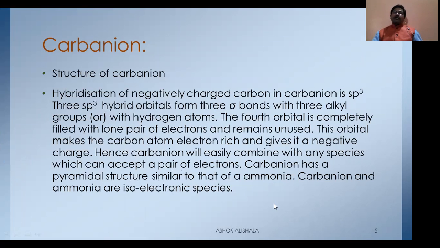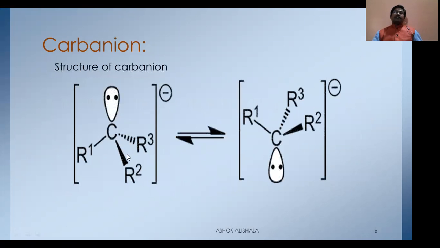Hence, a carbanion will easily combine with any species which can accept a pair of electrons. Carbanion has a pyramidal structure similar to ammonia, and you can observe that carbanion and ammonia are isoelectronic species. This is sp3 hybridized, and 4 hybrid orbitals are formed. Because of sp3 hybridization there is a tetrahedral arrangement, but a lone pair of electrons occupies one sp3 hybrid orbital.